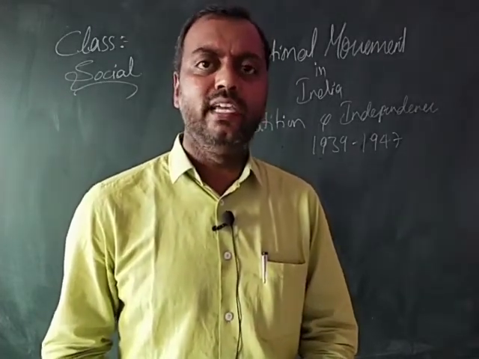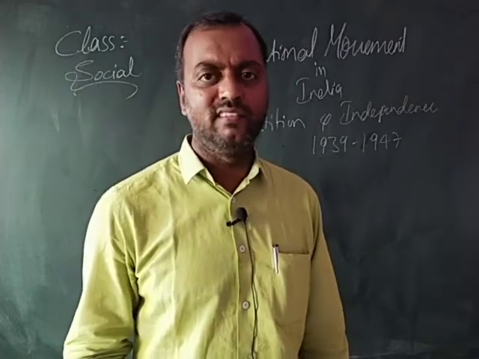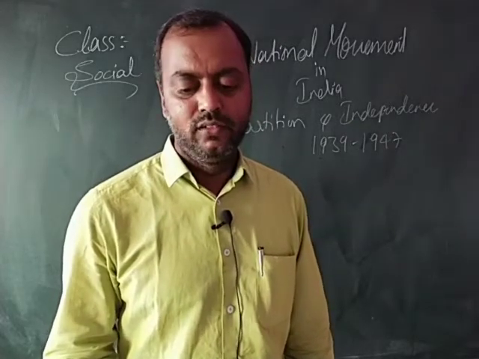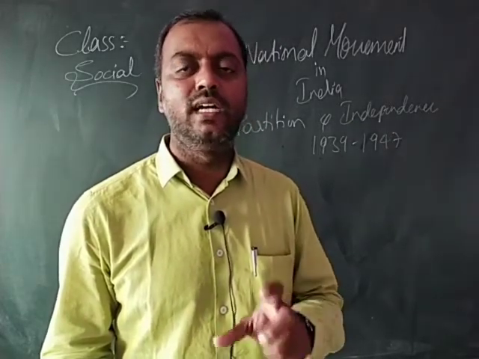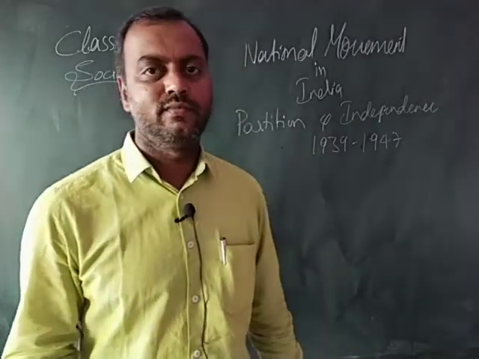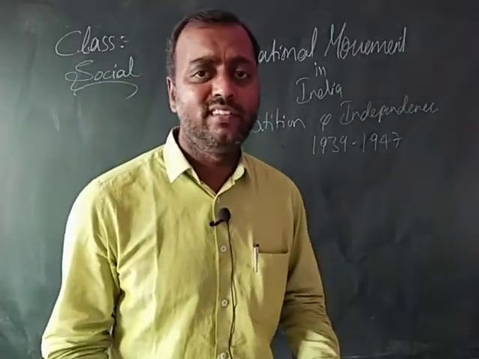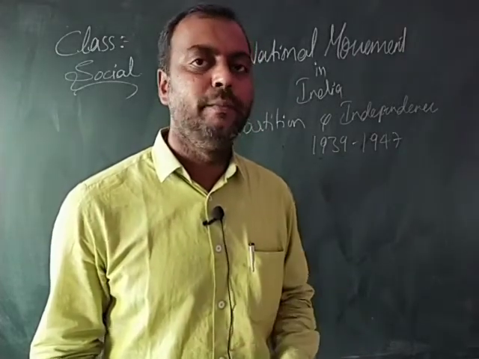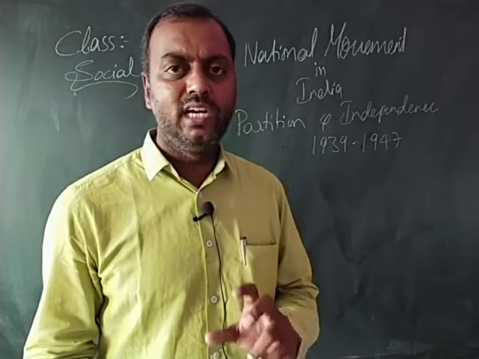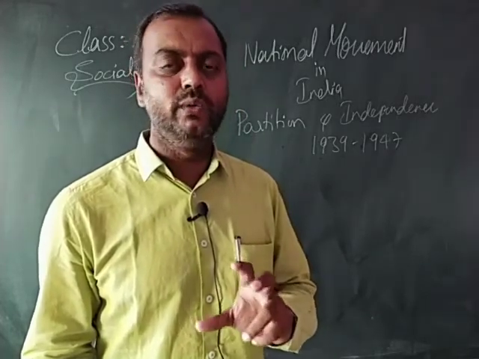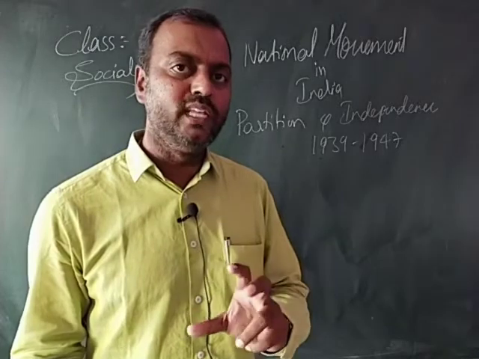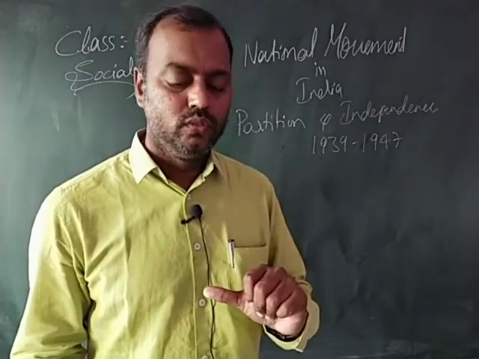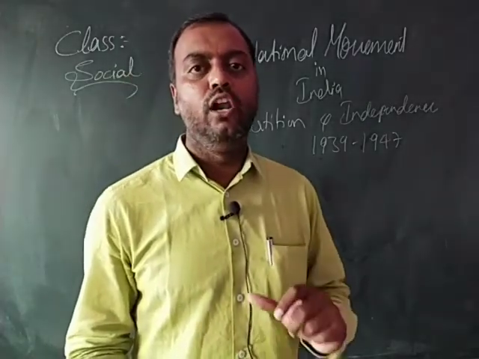As we have read already in the previous lesson, the Second World War began in 1939. When the war started in 1939, most of the provinces in India were governed by the Congress ministries. From where these Congress ministries have come, I'll tell you. The British government had agreed to give Indians the right to rule themselves to some extent. How? Through passing a law in the British Parliament.